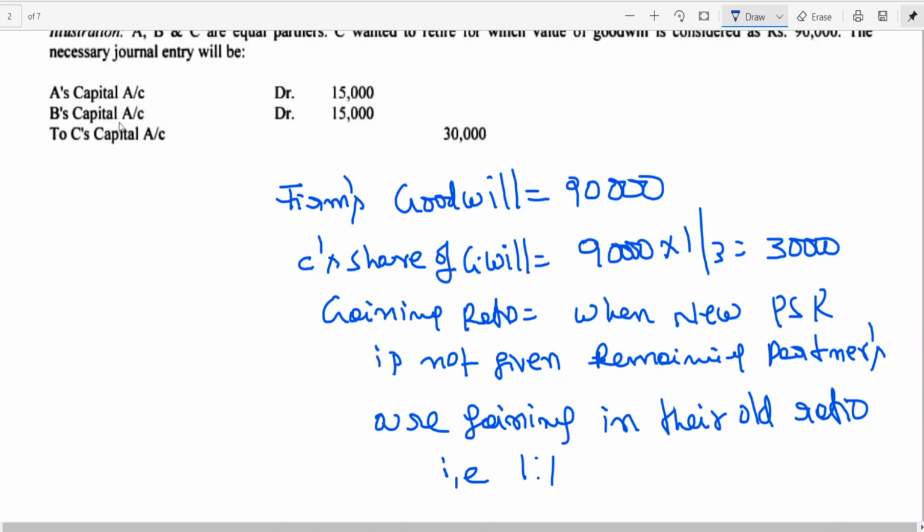So I think who is the outgoing partner, the retiring partner is 30,000. How did you get here 30,000? And this is 15,000. How are you getting? How are they gaining? One by one. When one partner is leaving, who is gaining? Remaining partners are gaining. So you can write here 30,000 into 1 by 2.